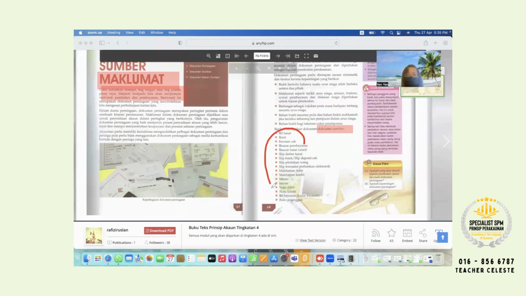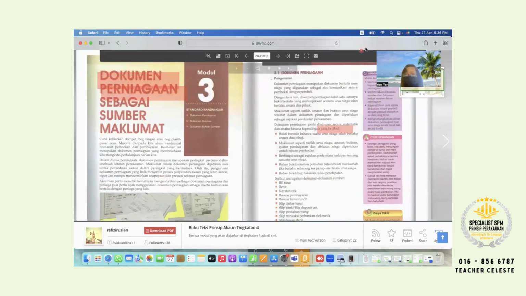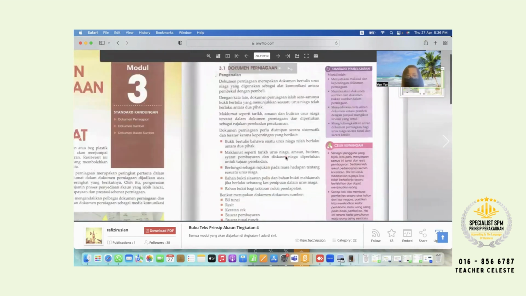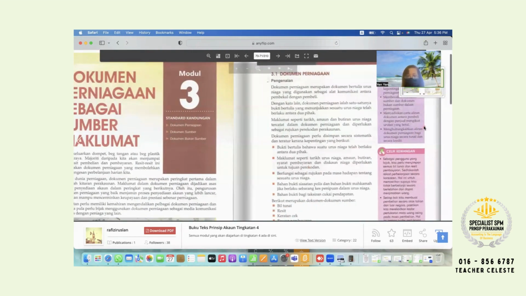Okay, so later on here got 17, I think, if not mistaken, 17 or 16 documents here. For each document they got their function, they got their use, in what situation you have to issue this bill or when to issue invoice here. So this whole thing you have to memorize later. Then why do we need all these documents? Same page 68.